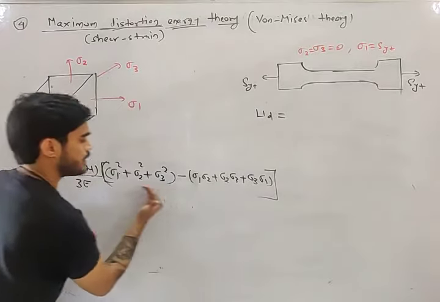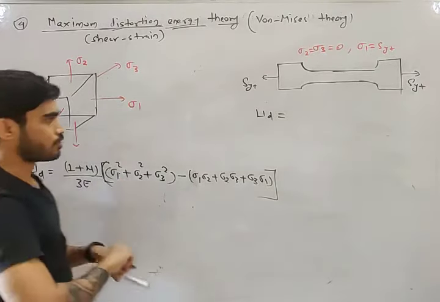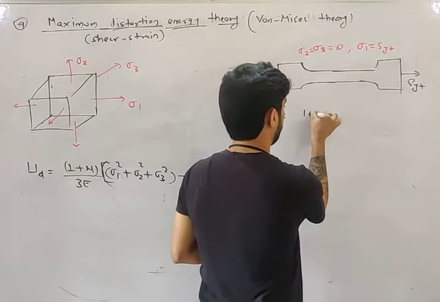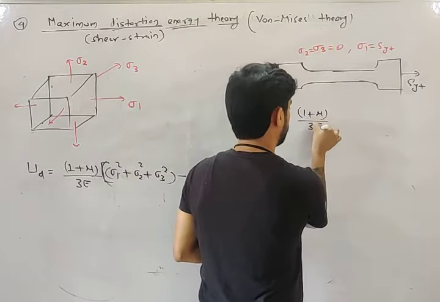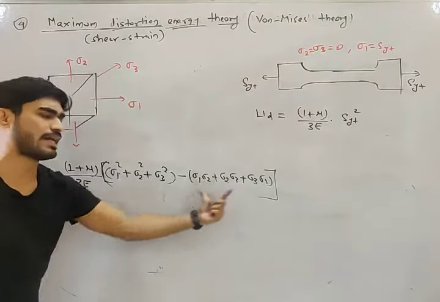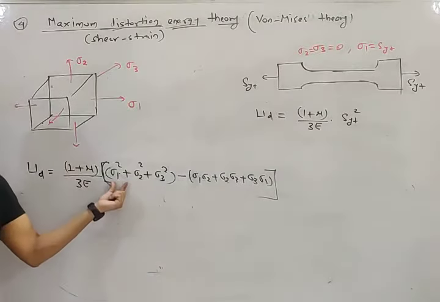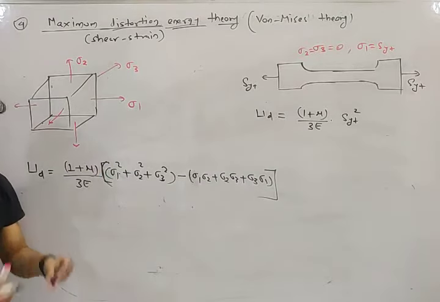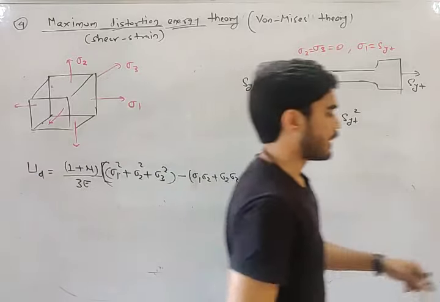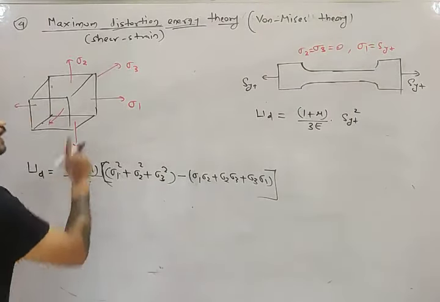All these terms will be 0. You will only get sigma 1 square. So it will become (1 plus mu) by 3E into SYT square. Since sigma 2 and sigma 3 are 0, all the other terms become 0 and you only get sigma 1 square. Now what will be your equation? It will become this.